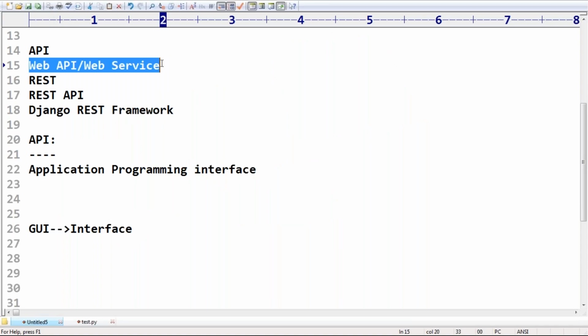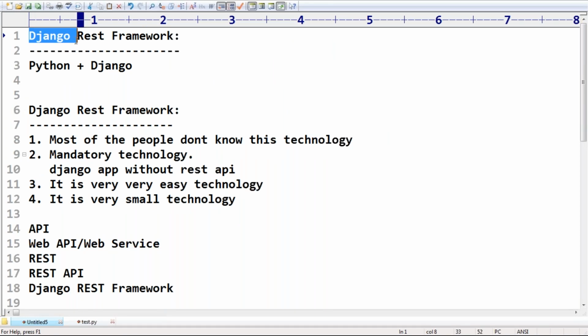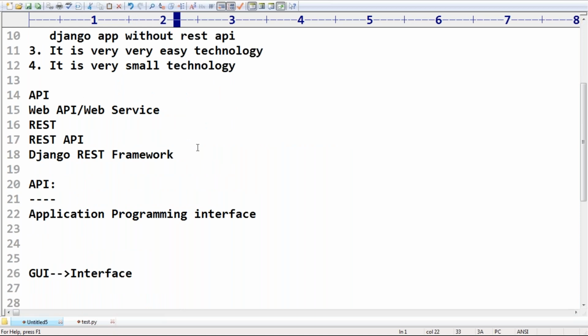So we have to develop APIs for which applications? What is our course name? Django REST framework. We are API developers, so for which applications are we developing APIs? Django applications.